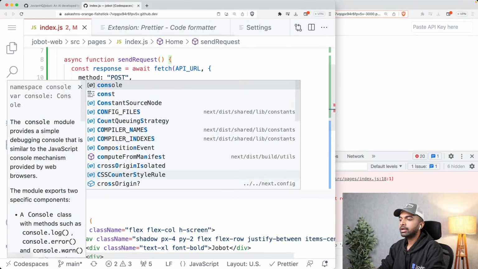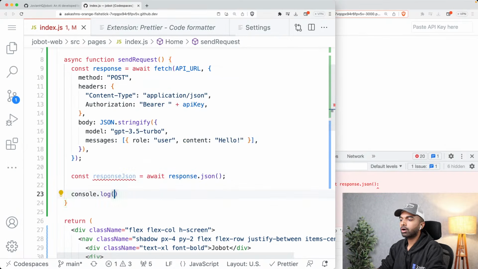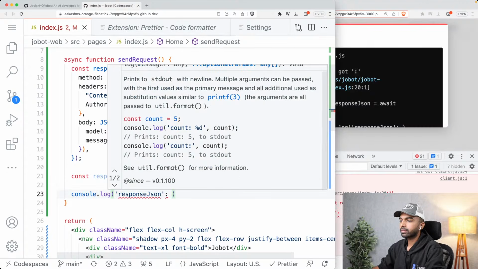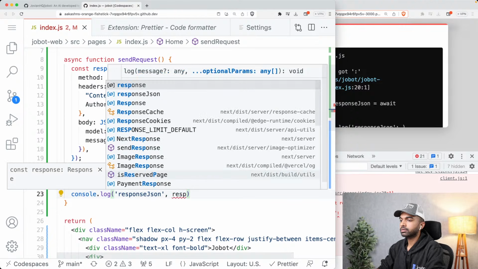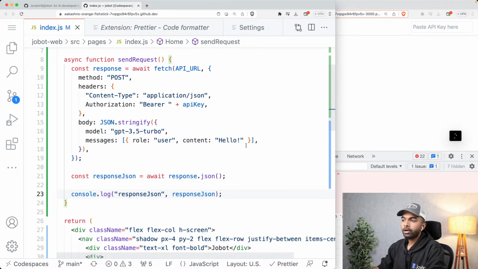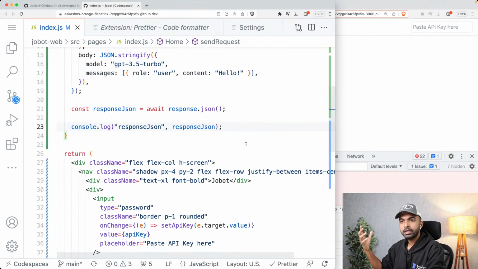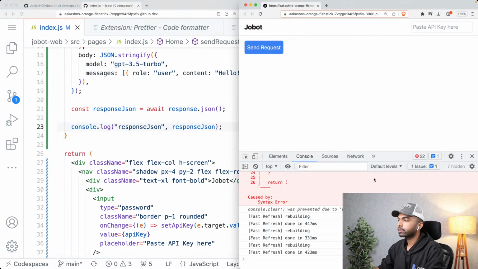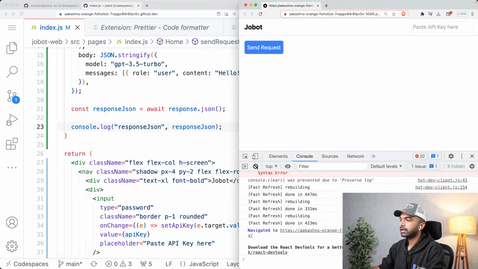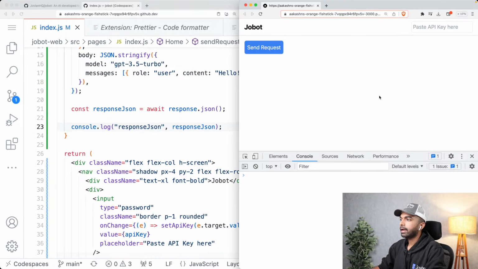Okay, and now let us simply log console.log response JSON. For now we are not showing this on the screen. We are simply going to log it on our console. So let's come back here and reload the page. Let us clear the console over here. And now if I just click the button send request,